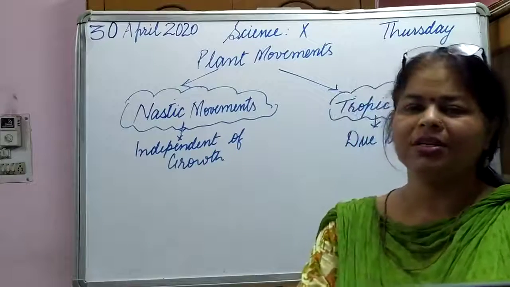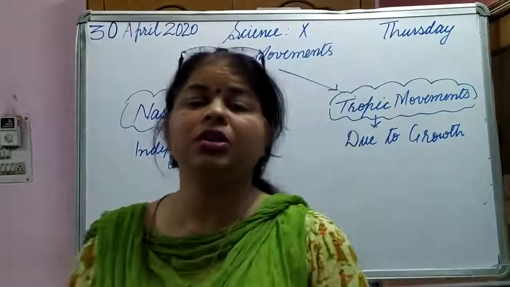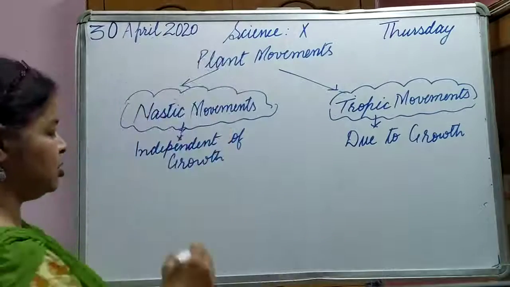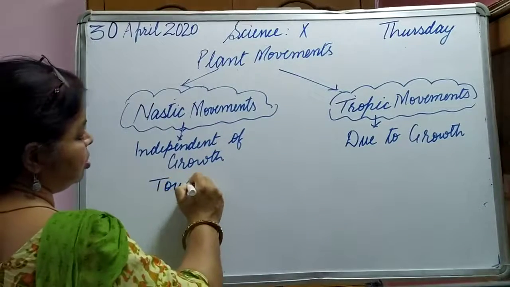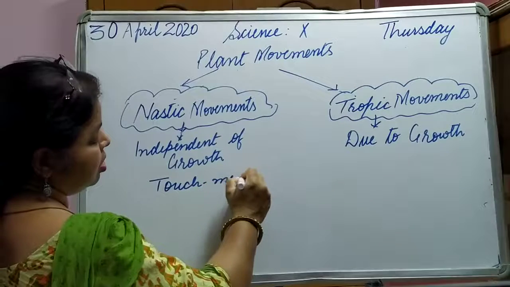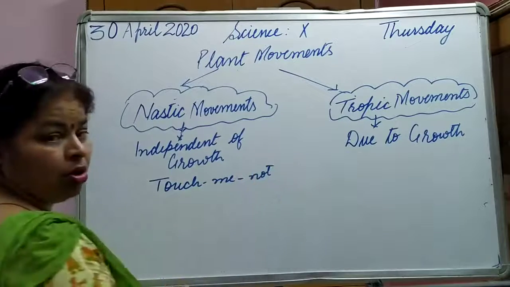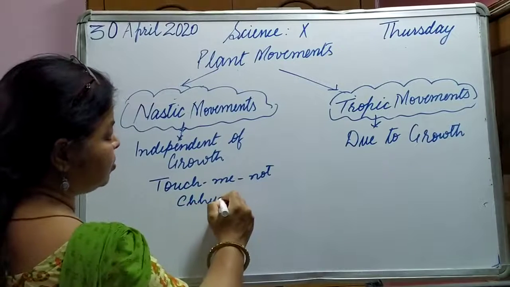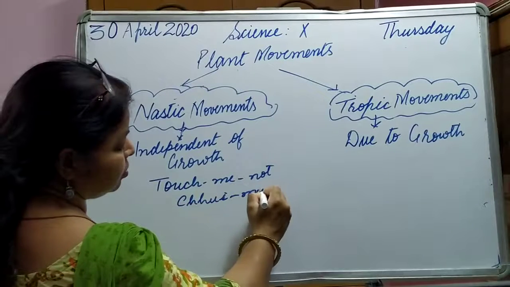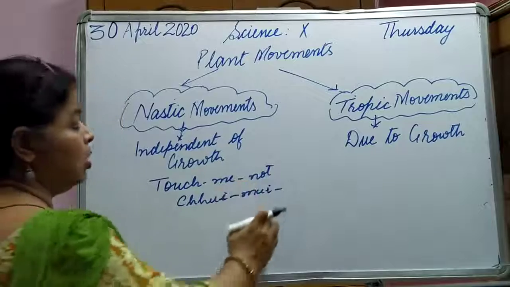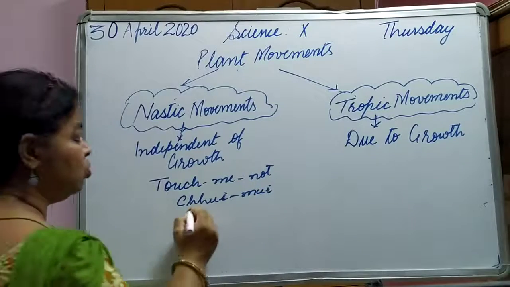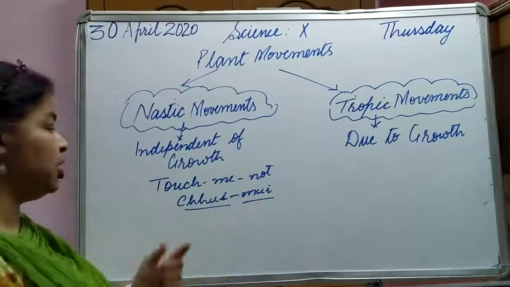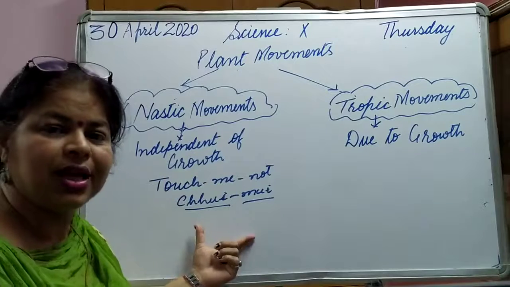Yesterday also we discussed it. Let us talk about the touch-me-not plant, chhui mui plant. Touch me not, or in Hindi we call it chhui mui. So this plant we are talking about, chhui mui, or touch me not. And you know what the scientific name is?